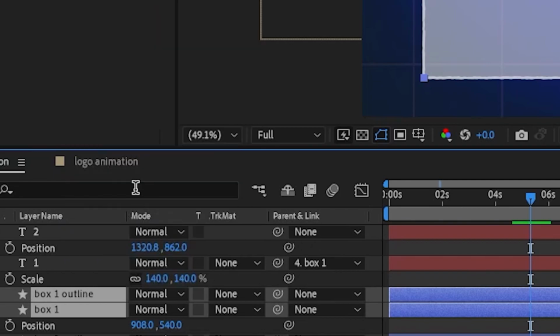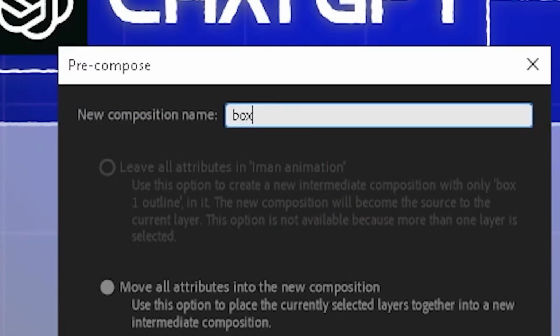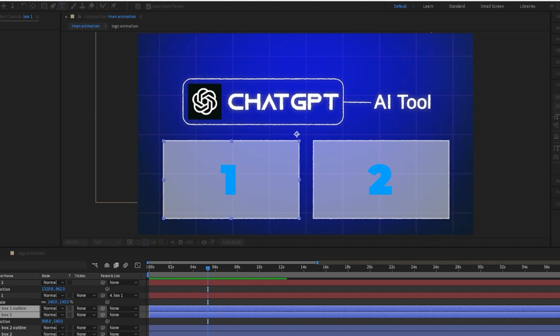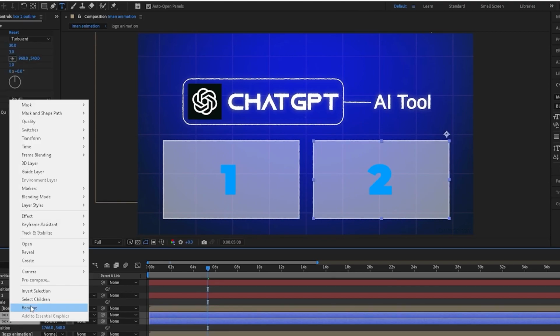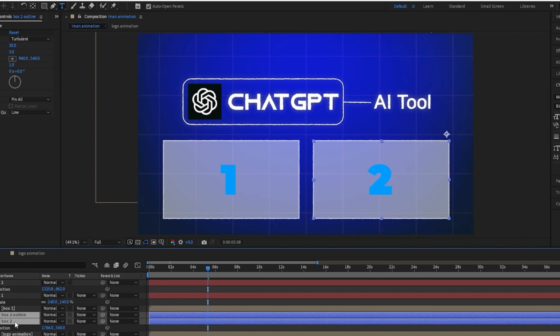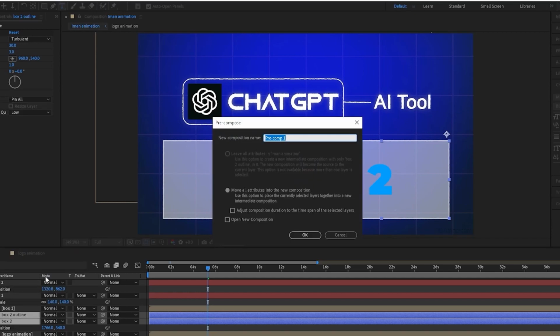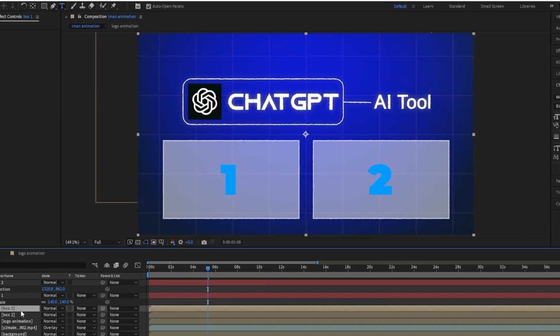Pre-compose box 1 and box 1 outline and rename it box 1 so they're both connected. Then when you move them, they move together. Do the same thing with box 2 and box 2 outline. You didn't actually need to rename them in the first place, but just rename that to box 2, and then you have box 1 and box 2, and then 1 and 2.